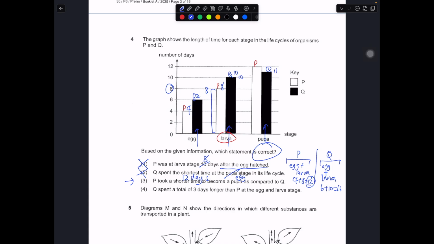So we calculate both the egg and the larva. So in this case, the answer is number 3. Okay, so let's evaluate the last one. See why it is wrong. Okay, so number 3 is correct.